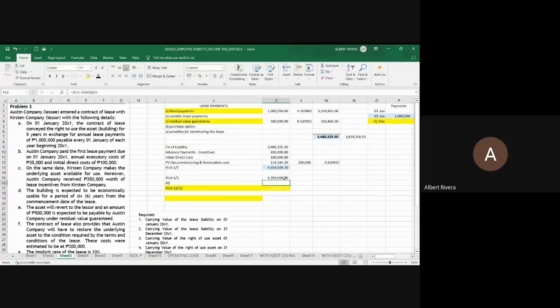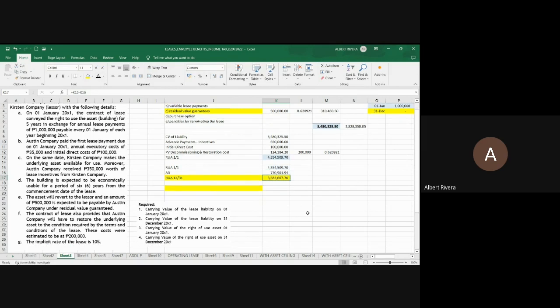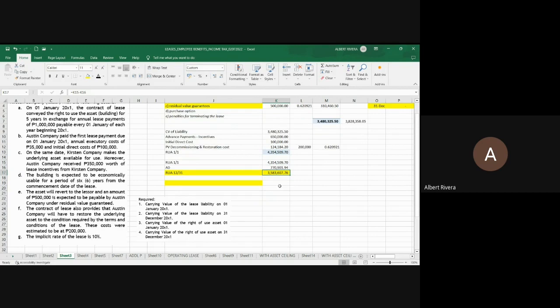4,354,509.70 minus the residual value of 500,000 divided by 5 years, and this is your depreciation expense equivalent to the accumulated depreciation because we are just in the first year. And this is now the answer in problem 4. Okay, so that is 3.58 million pesos. Let's move to item 4.